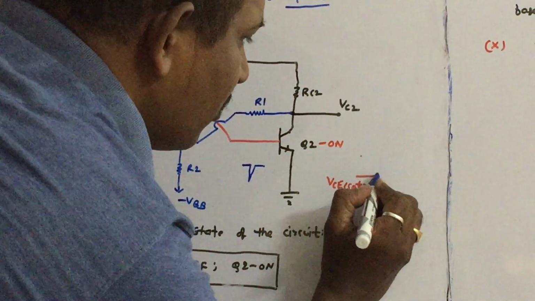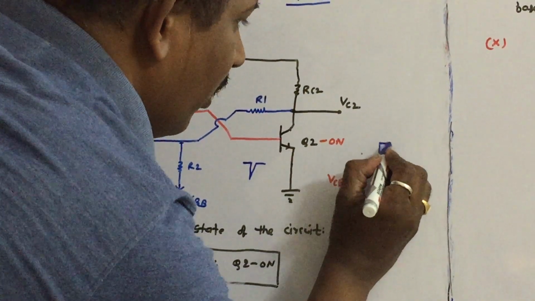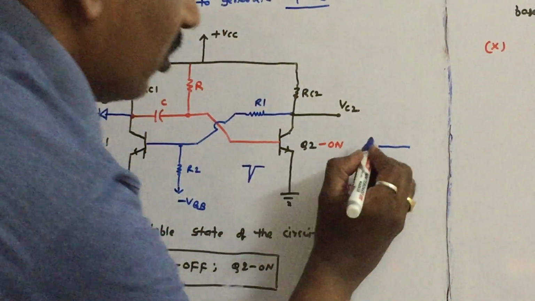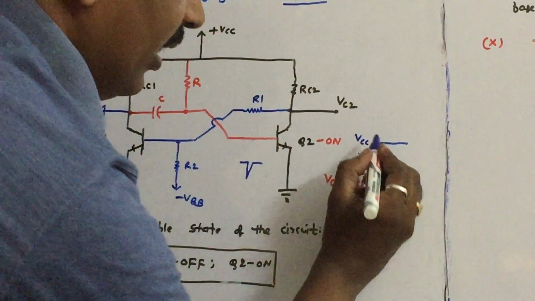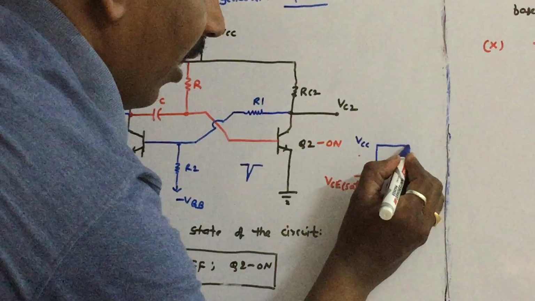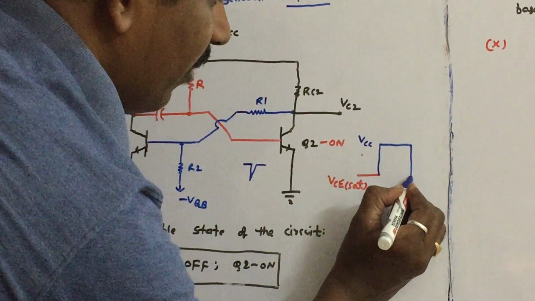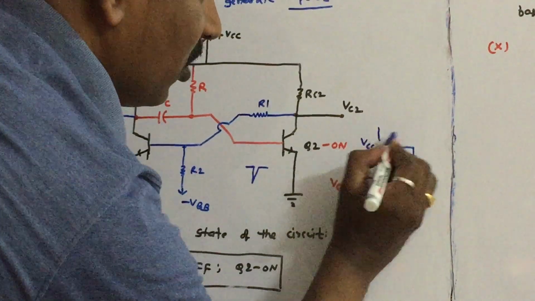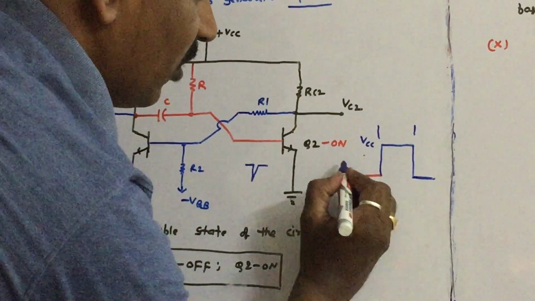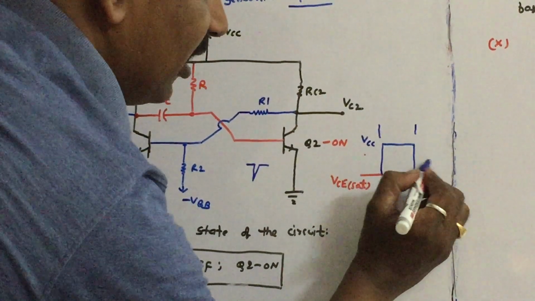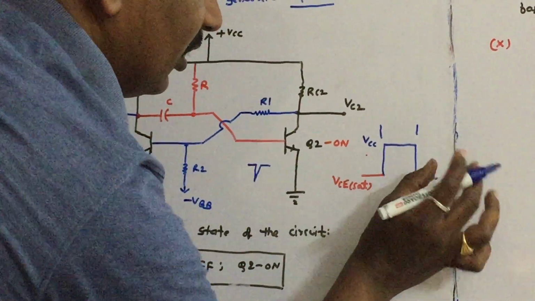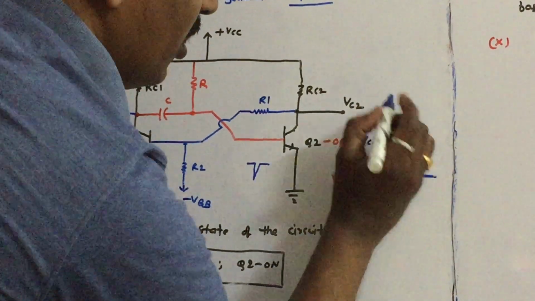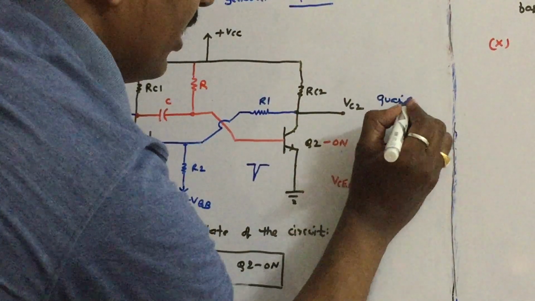So the output is switched to VCC and it will stay for some time. This level is VCC. It will stay in this state for some time and again it switches back to the stable state, that is VCE saturation. This portion of the circuit is the quasi stable state, and this portion is the stable state.